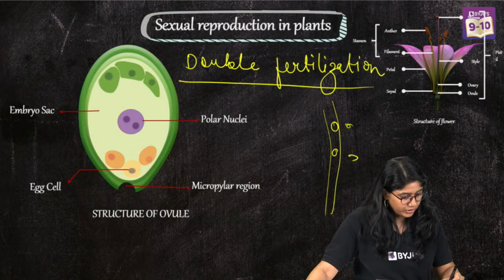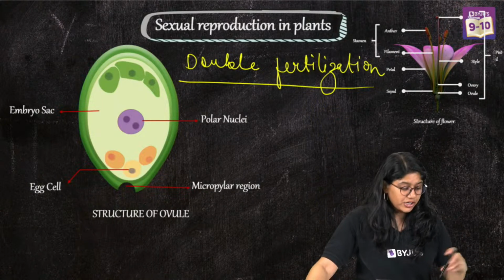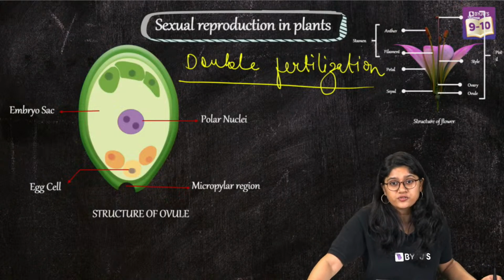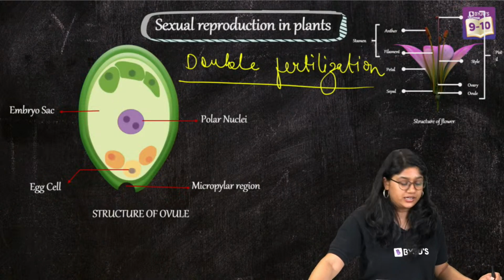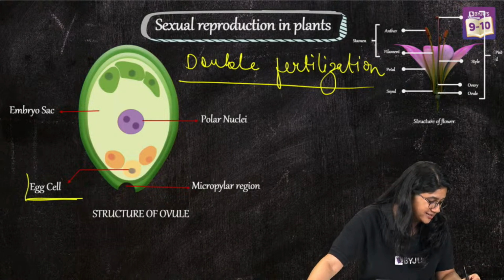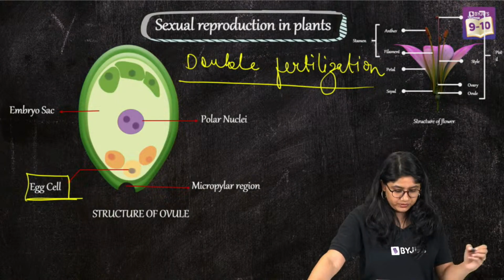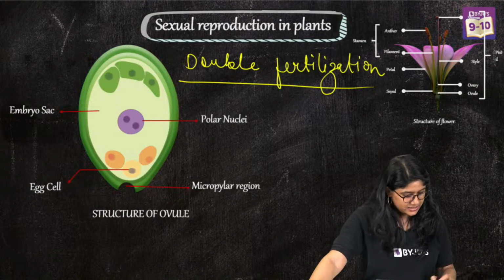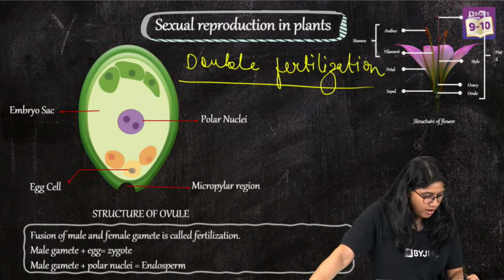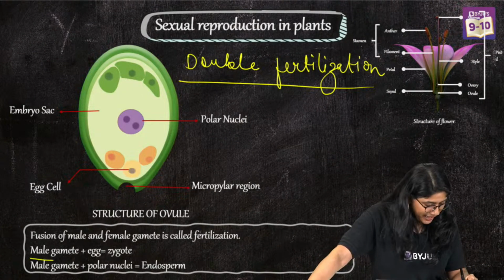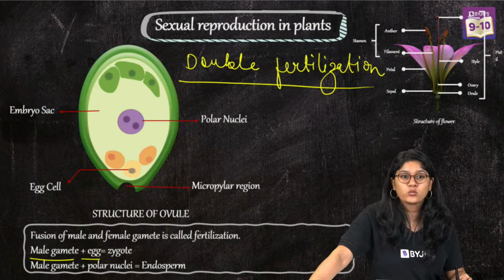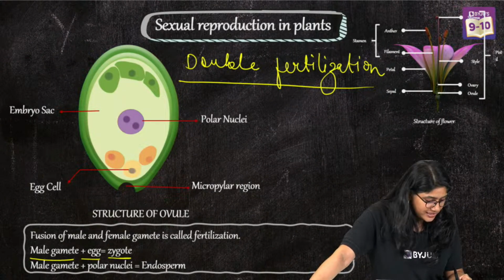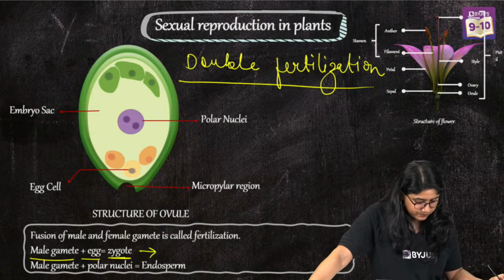These male nuclei will go, and the first fusion will occur with the egg cell. Can you see the egg cell over here? Male gamete and egg will fuse and we will have the zygote. That is the first fertilization.